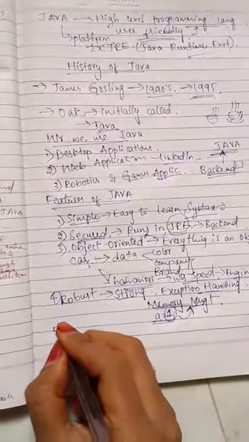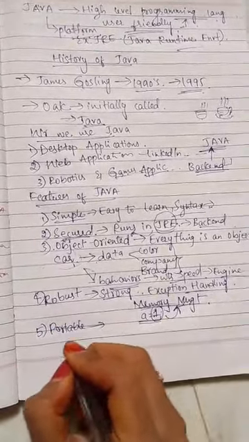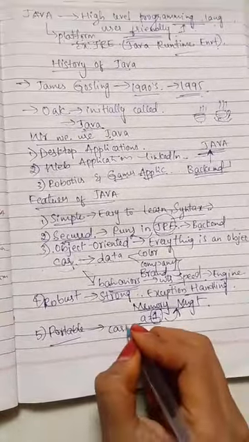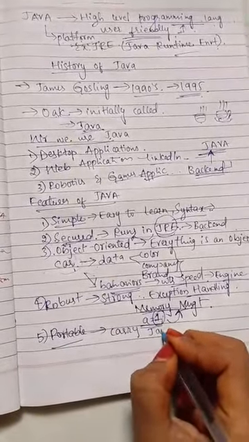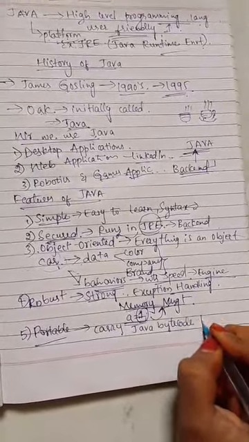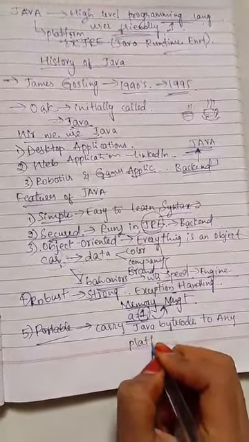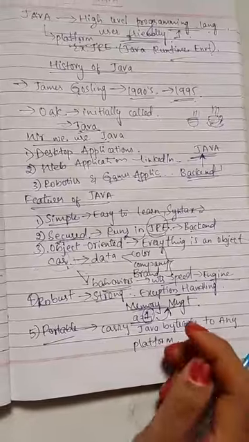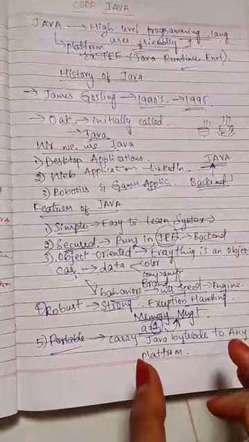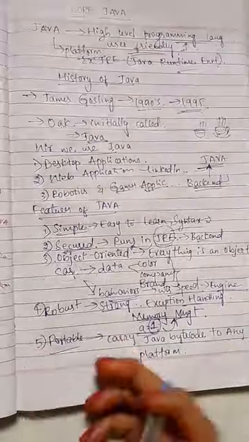It is portable. Means we can carry the Java bytecode to any platform. For example, I have the bytecode and I can run it on any platform. I can take a copy of that bytecode and run it on any platform. That's why it is portable.